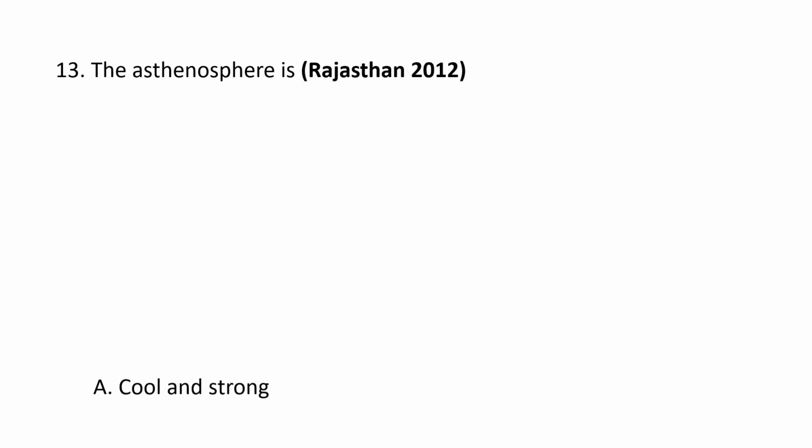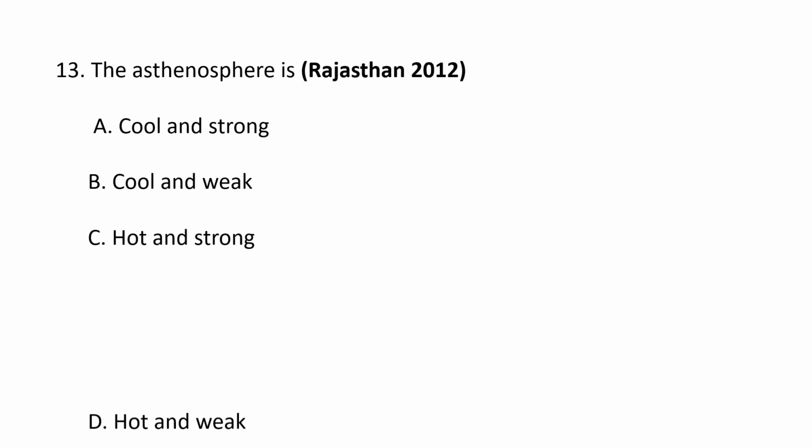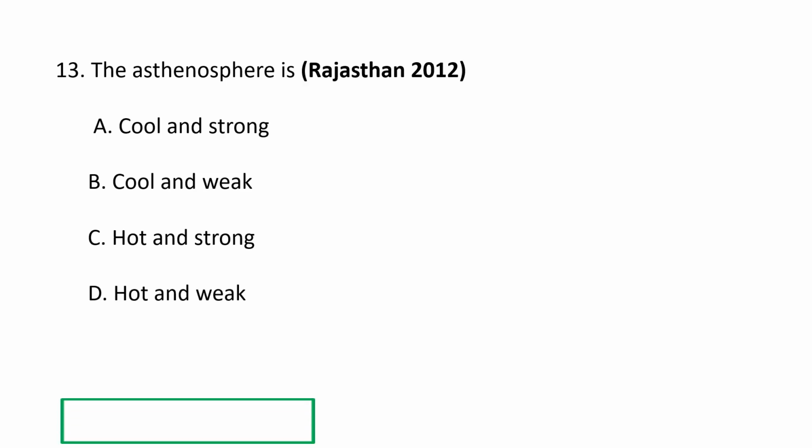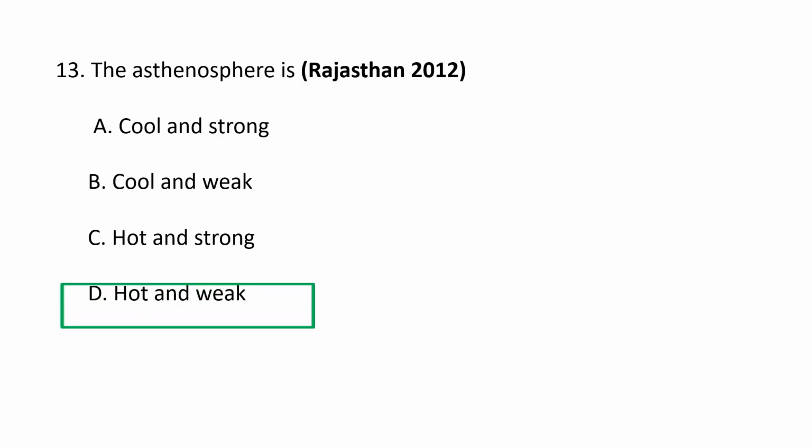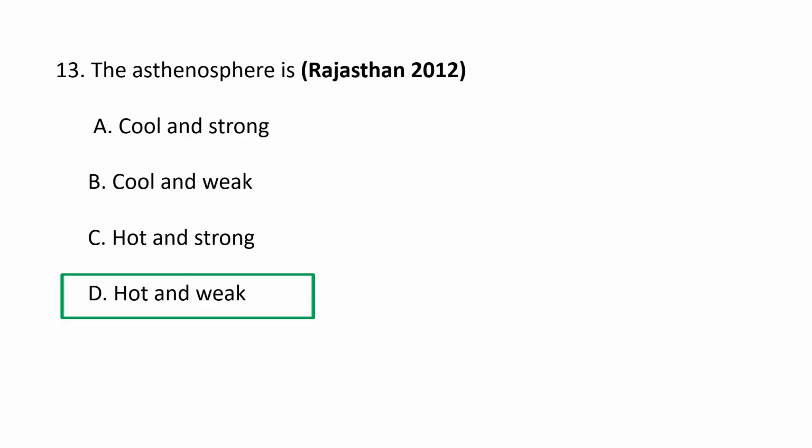Next question. The asthenosphere is A. Cool and strong, B. Cool and weak, C. Hot and strong, and D. Hot and weak. The asthenosphere is hot and weak. The asthenosphere is a region of the Earth's mantle beneath the lithosphere, and it is considered hot and weak because the high temperature and pressure cause the rocks to become semi-molten and behave like a ductile viscous material.